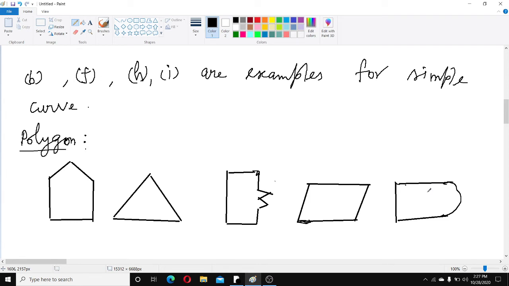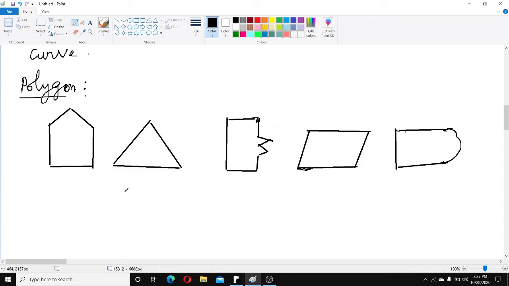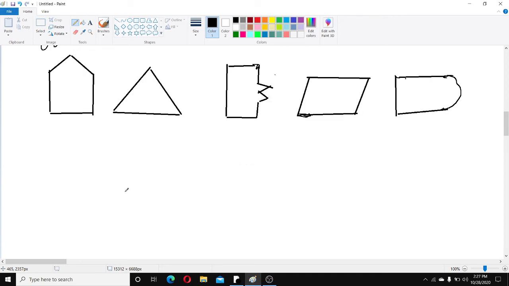So how do we identify the polygon? Figures which are bounded by line segments, and also closed, are called polygons.